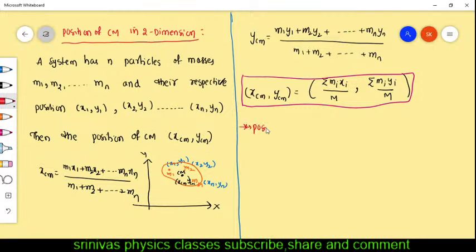Now I want the position of center of mass in 3D. In three dimension, how to find out the position of center of mass? Means how to know the position, where is the center of mass? We have a certain body, then what is the location of center of mass? To find out the location of center of mass, listen very carefully.